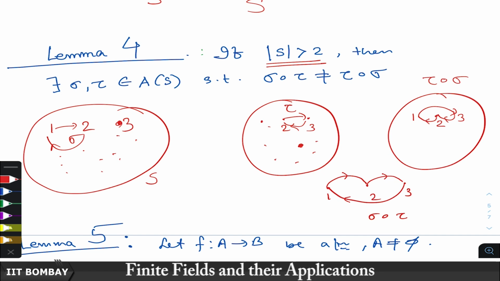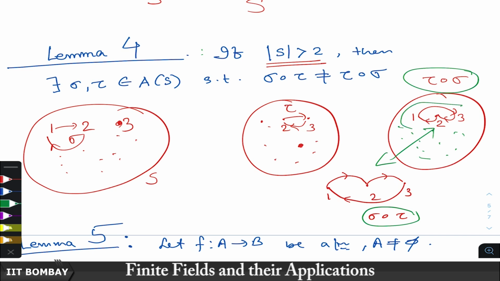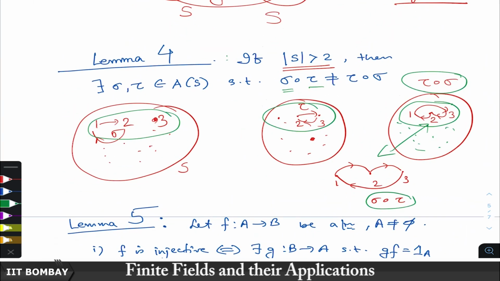This is sigma composition tau, and you see that these two are quite different maps, sigma composition tau and tau composition sigma. So, it does not matter how many other elements are there, all it needs is that there are at least 3 elements in S. Then there exist 2 maps sigma and tau, as we have shown, such that they do not commute with each other, which means sigma composition tau and tau composition sigma are different.